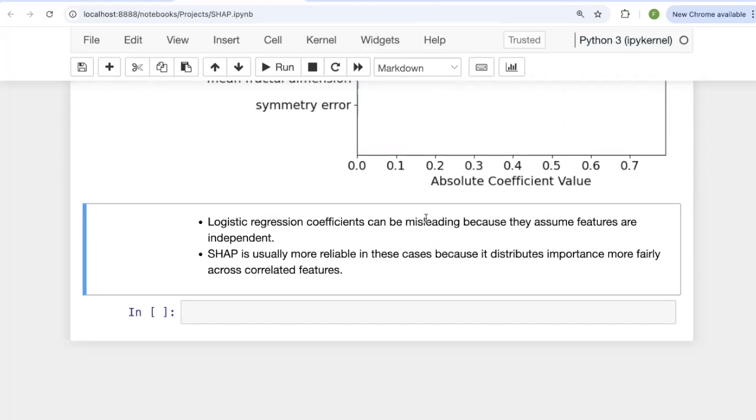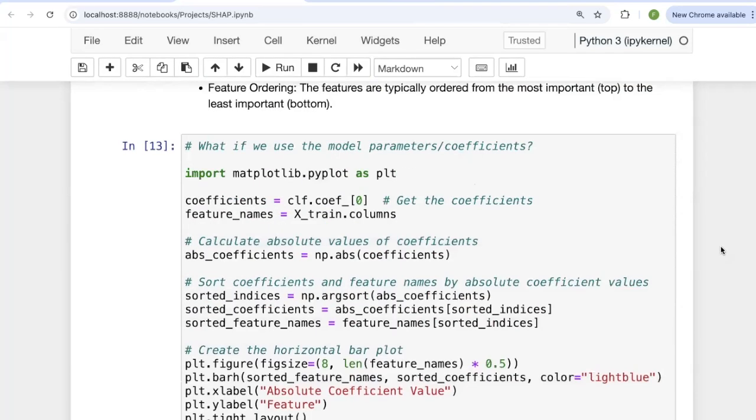And these coefficients that we find from logistic or linear regression can indeed be very misleading, because when they distribute these contributions to these features, we do not necessarily have a unique solution and they can be divided in multiple ways.